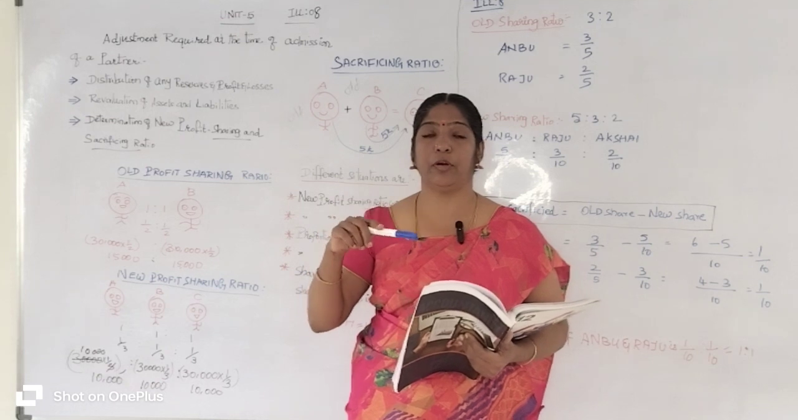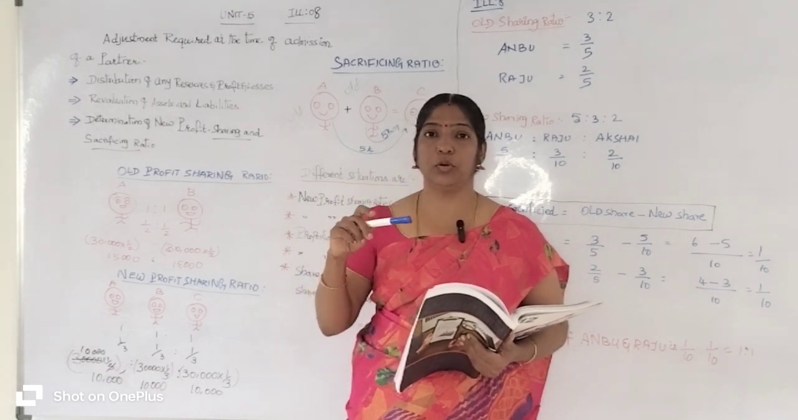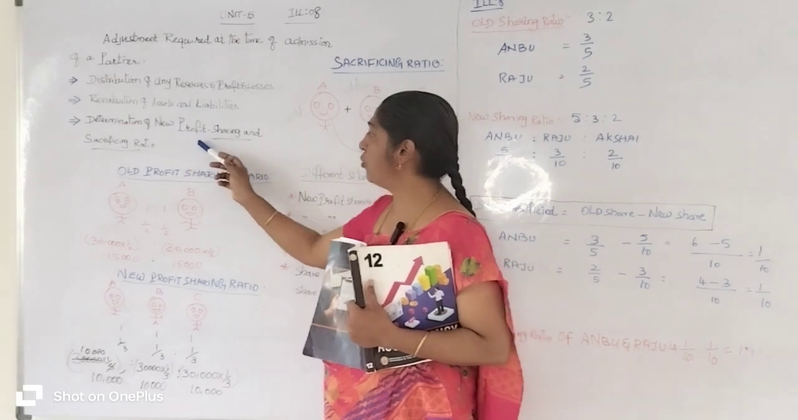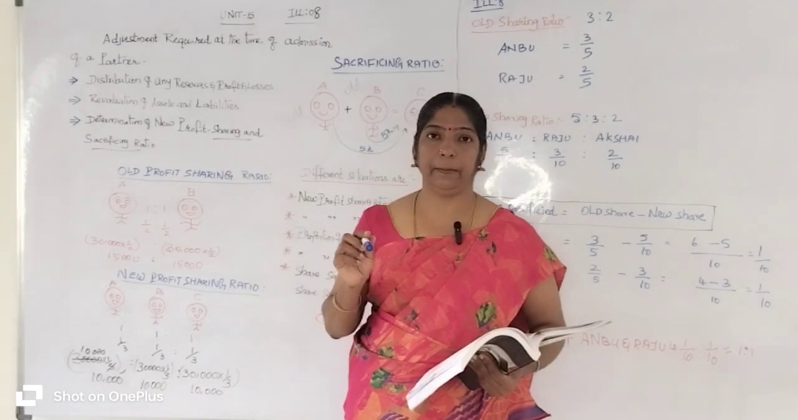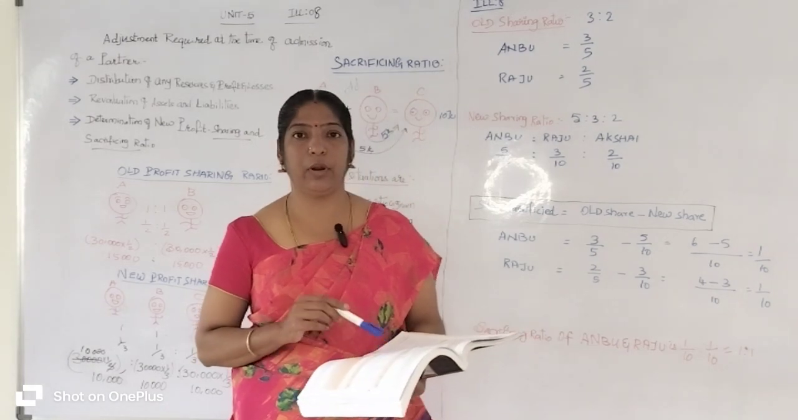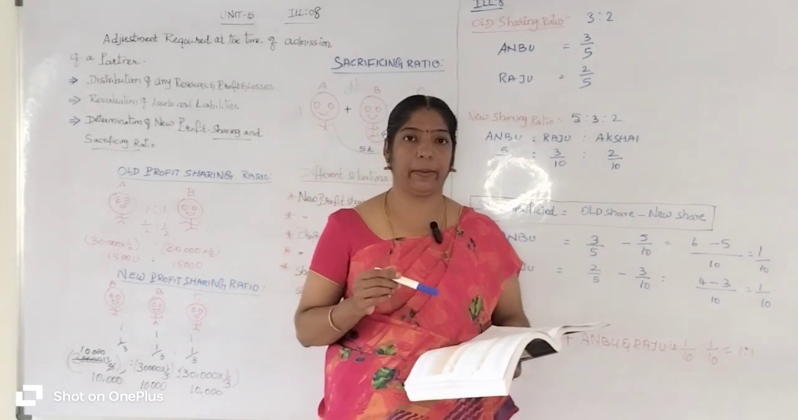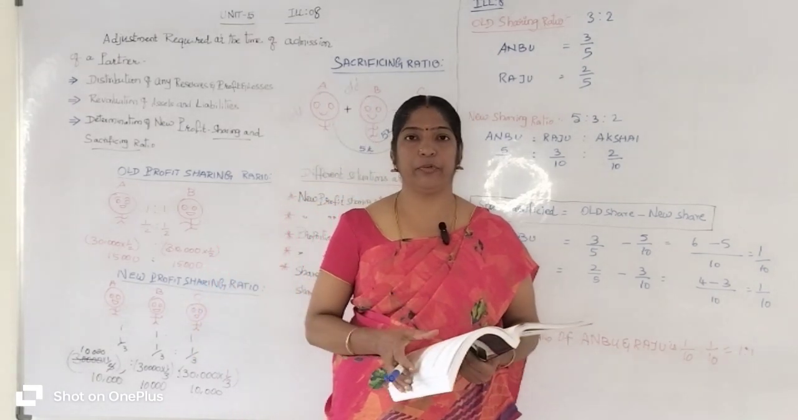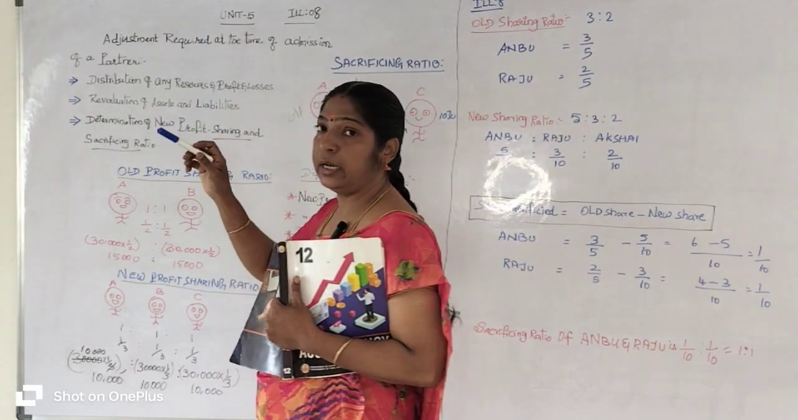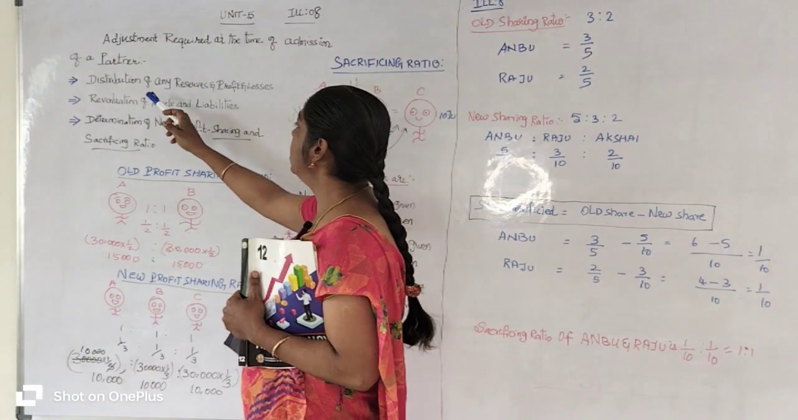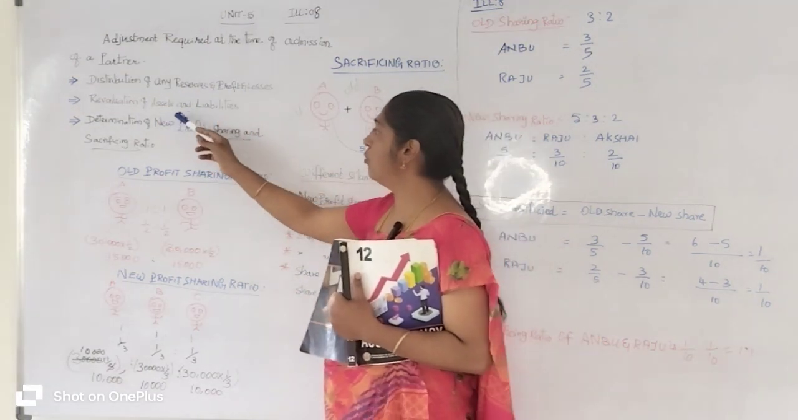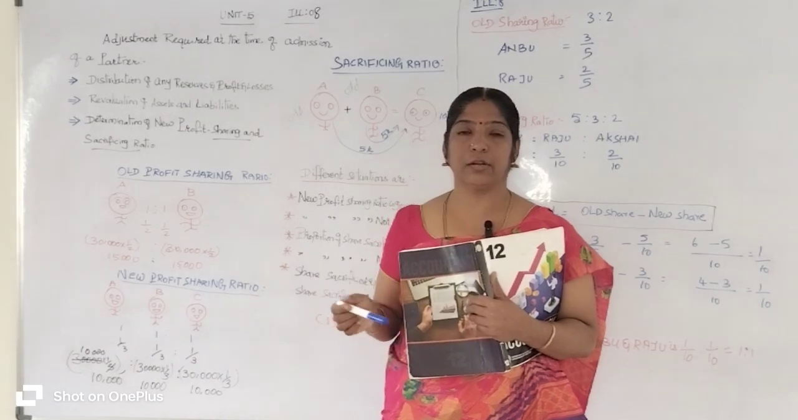If they get profit or loss, it is also distributed to the old partners in their old profit sharing ratio. The third is determination of the new profit sharing ratio and the sacrificing ratio. The fourth adjustment is adjustment of goodwill, and the fifth adjustment is adjustment of capital on the basis of the new profit sharing ratio. Among these 5 adjustments, we already discussed in detail the distribution of reserves and profits and losses and the revaluation of assets and liabilities in previous classes.